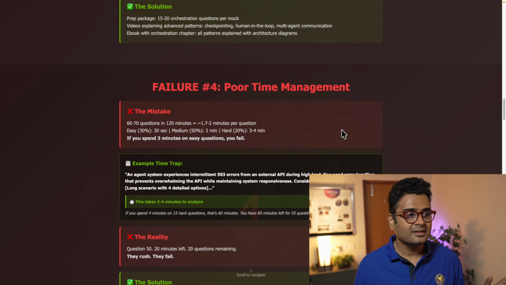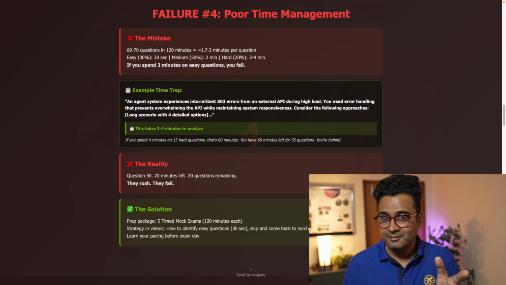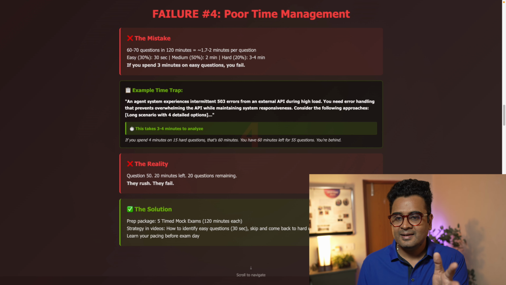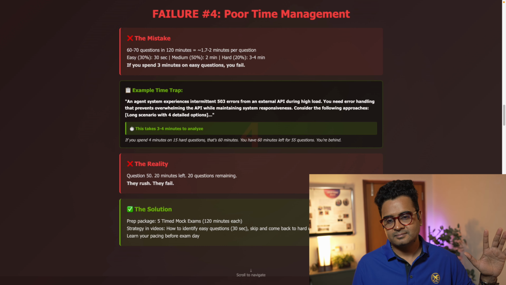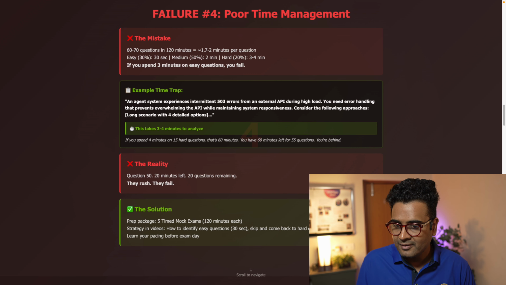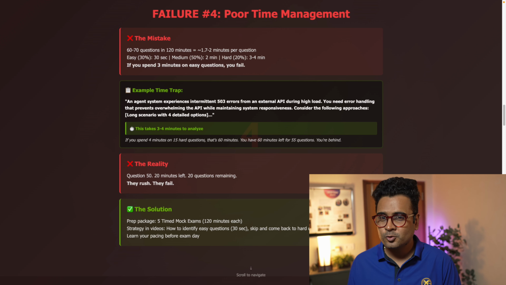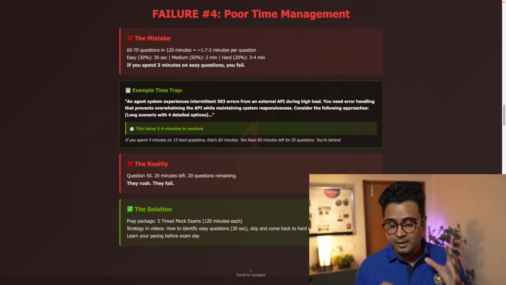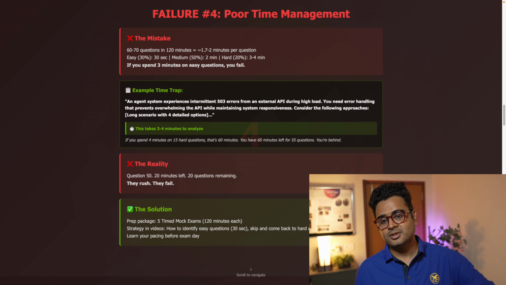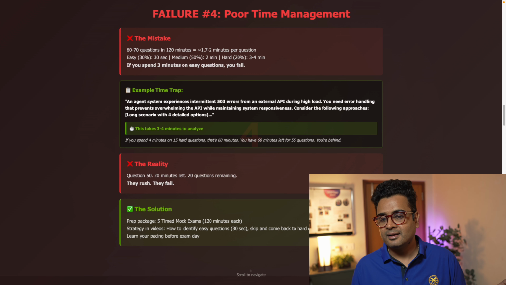Okay. Now, what is the fourth failure? The fourth reason why they would fail is improper time management. They run out of time. The reality is 60 to 70 questions in 120 minutes, which means for each question, you will have close to 1.6 to 2 minutes. But the questions are not equal. There are some easy questions, there will be medium questions, there will be hard questions. So if you spend, let's say, 3 minutes on an easy question, then you would fail.